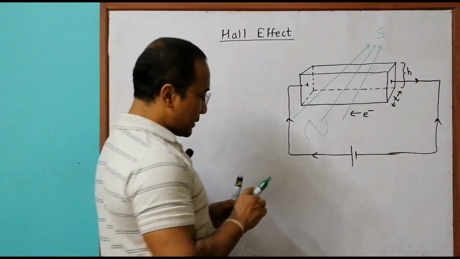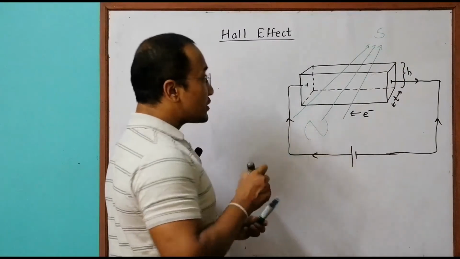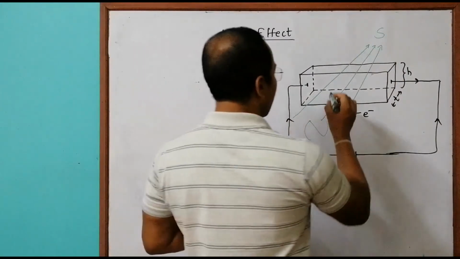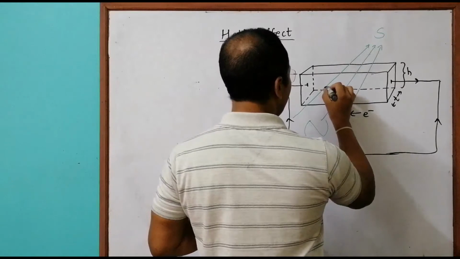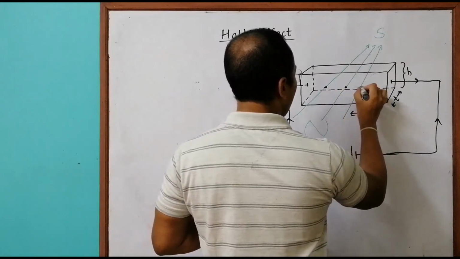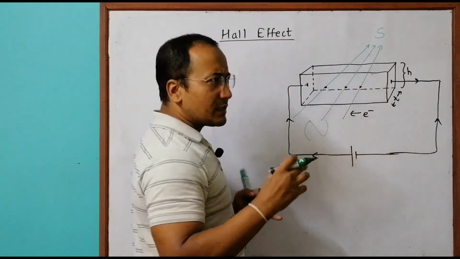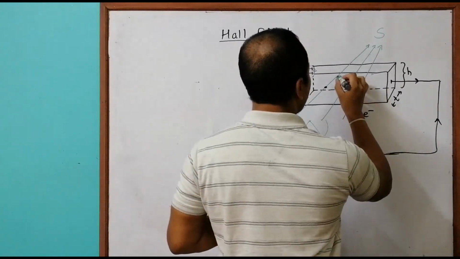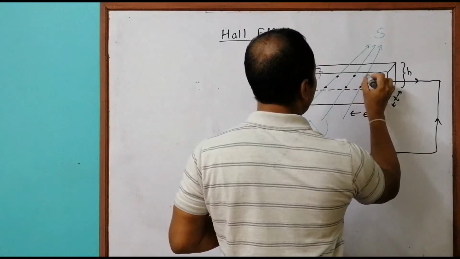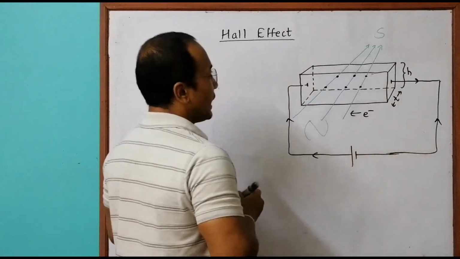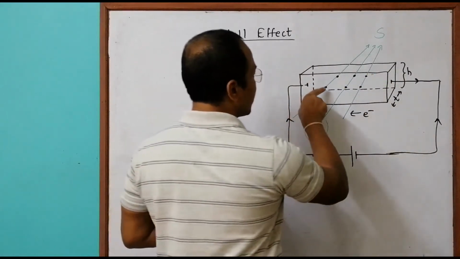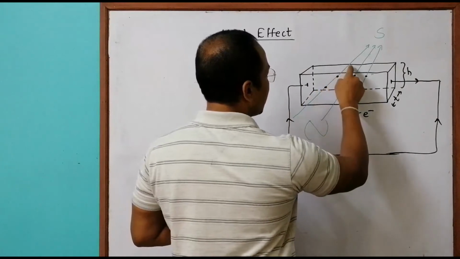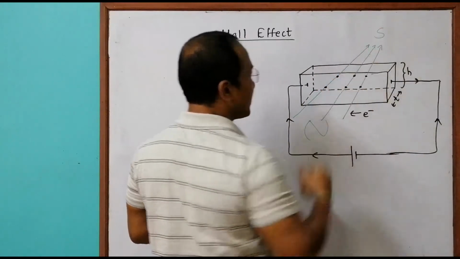Also, the field lines enter the metal block somewhere. So it enters here. This point represents the entrance point, and this point represents the exit point. It enters here and exits here, but these also are behind the metal bar.